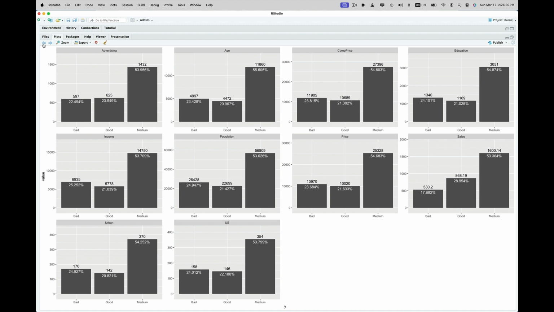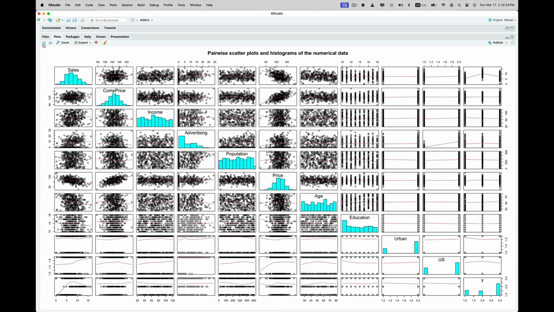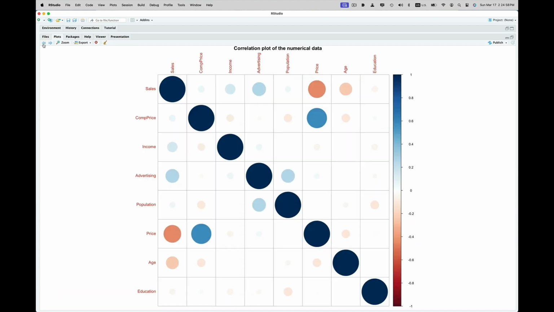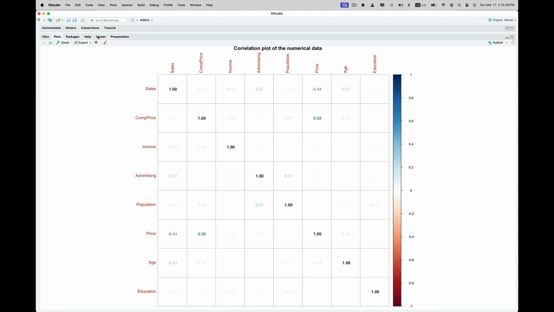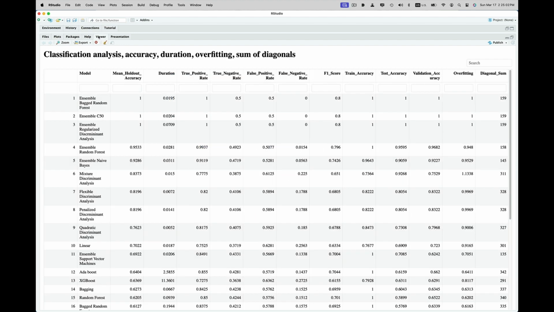This is one I love, love, love being able to get. This is your feature, like the shelf location. And then you can see by both number and percent how many of each. I think this is very useful information. Not that hard to code, but I said let's put that in. It will also give you pairwise scatter plots so you can see everything, correlations of the numerical values, which is also very nice, and a summary report.